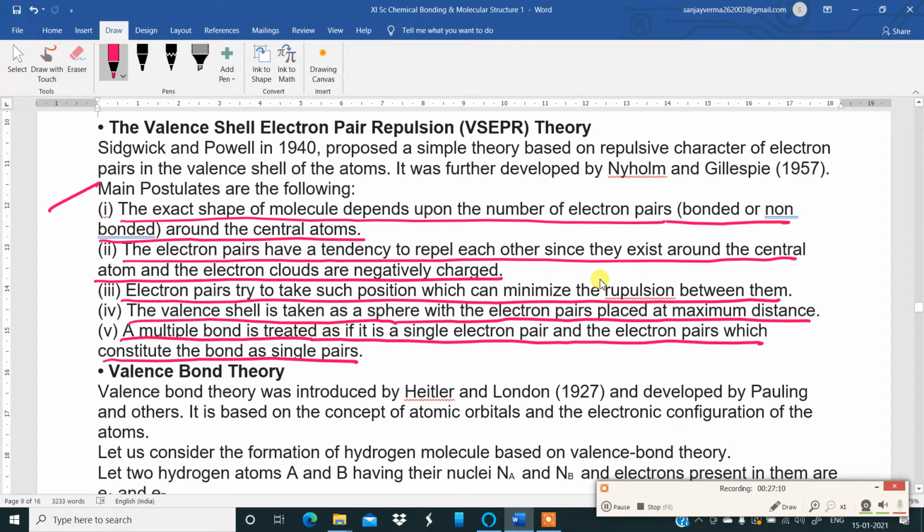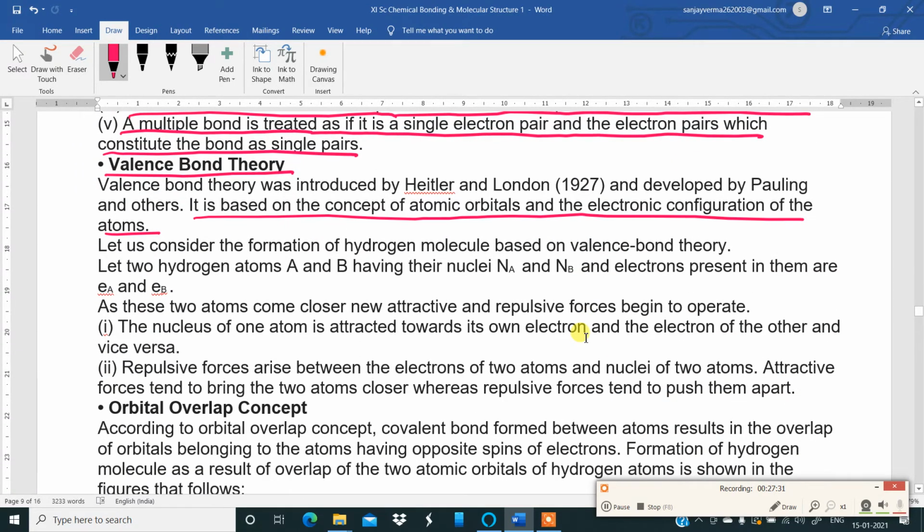Now, coming to the valence bond theory. This valence bond theory was introduced by Heitler and London and developed by Pauling and others. Okay. Now here, this theory is based on the concept of atomic orbitals and the electronic configuration of the atoms. Now, to understand this in a much better way, I have written down everything in detail over here. Let us consider the formation of hydrogen molecule based on valence bond theory.